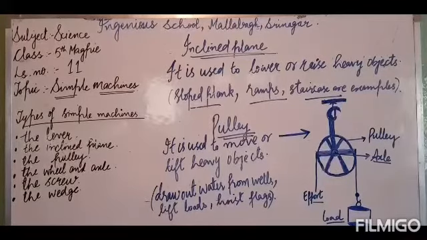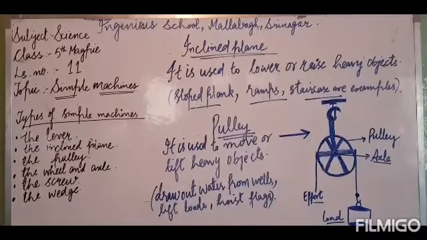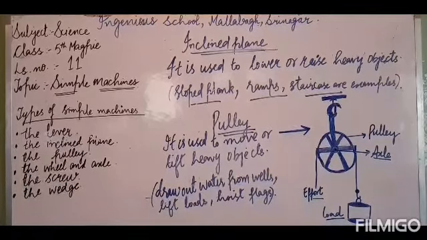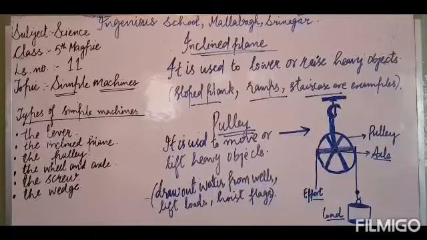It helps us to lift the boxes straight up. In that way, our effort is reduced. Therefore, this wooden plank or sloped plank is an example of an inclined plane. Other examples are ramps. Ramps that we see in buildings are examples of inclined planes.